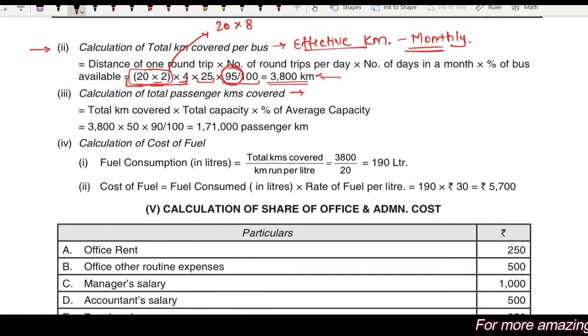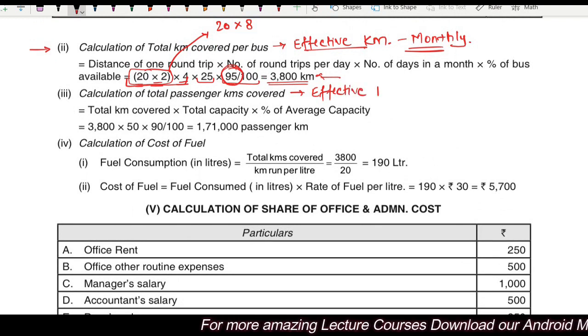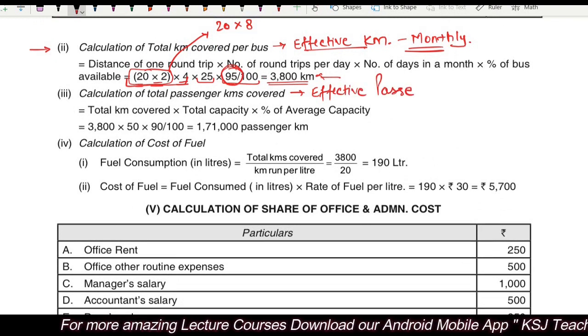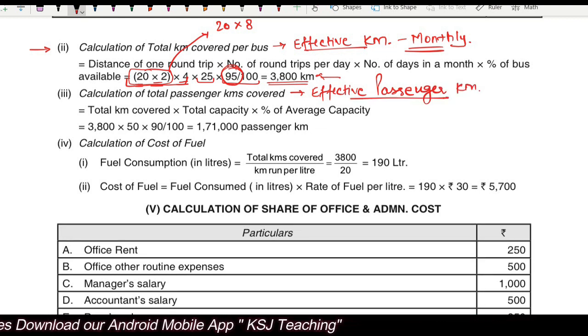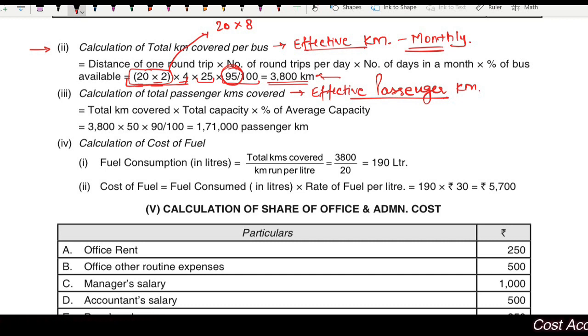Now we'll calculate the effective passenger kilometer, right? Effective kilometers 3800 multiplied by seating capacity is 50 seats and occupancy is 90% as given in the question.